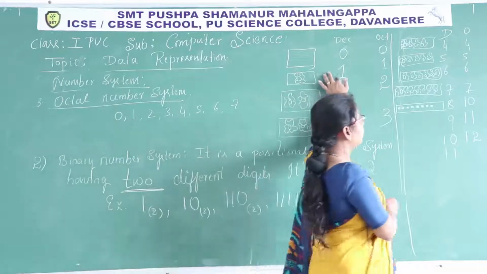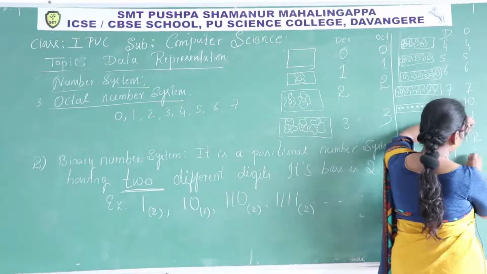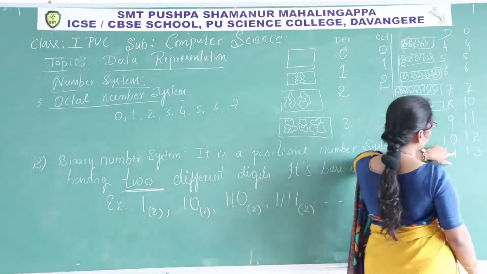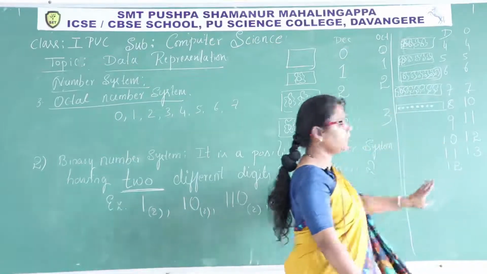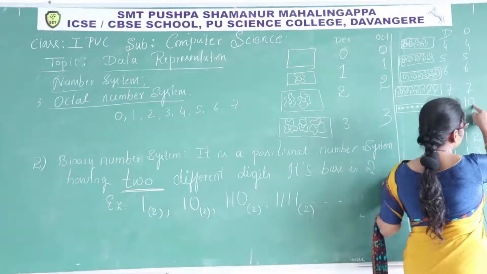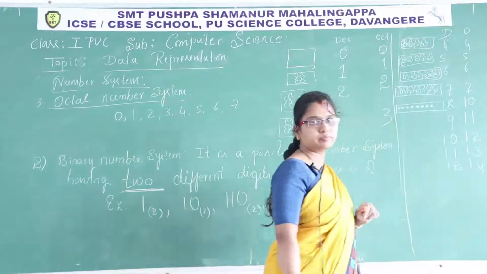Here how to write 11? 0, 1, 2, 3, I have to write and 1 here. Next, 12: 1, 2. In octal number system, 0, 1, 2, 3, 4, and 1 I have to write.